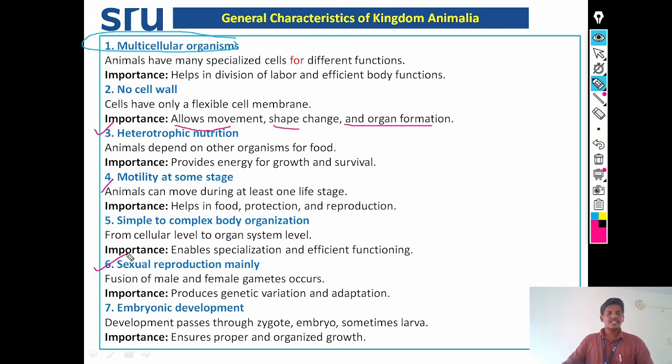They have mainly sexual reproduction. Fusion of male and female gametes occurs, which produces genetic variation and adaptation in them. Embryonic development: development passes through zygote, embryo, and sometimes larvae. It ensures proper and organized growth in them.